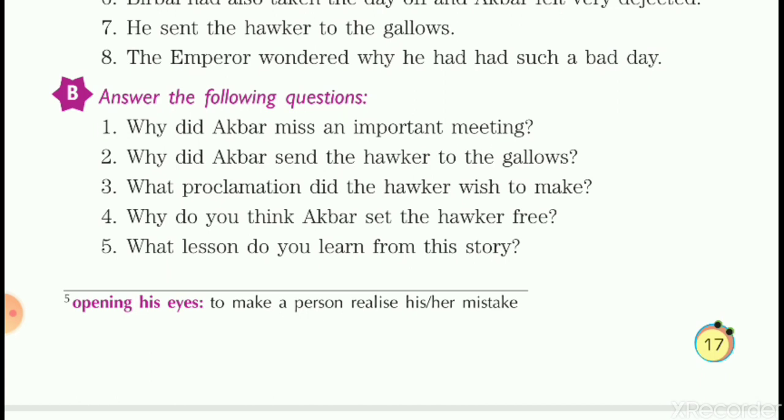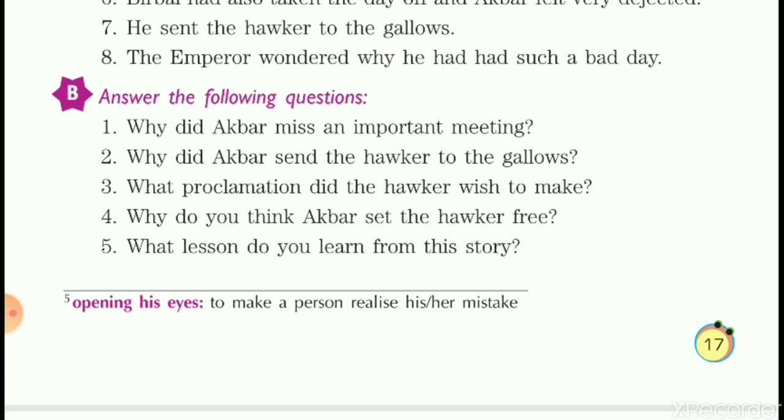Now, question number 3. What proclamation did the hawker wish to make? Proclamation means announcement. Okay, please listen to my answer. The hawker wished to warn the people of the city not to see the emperor's face in the morning, or else they would be sentenced to the gallows just like him.